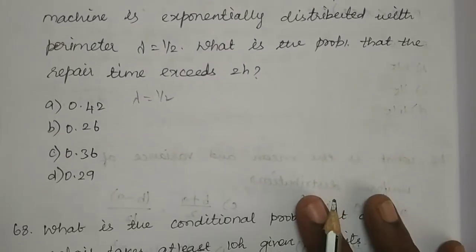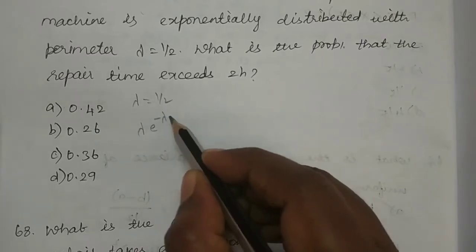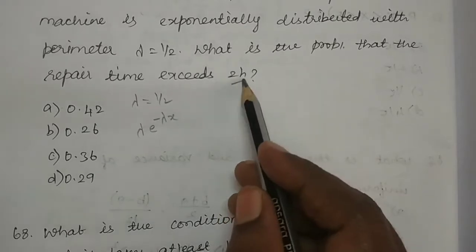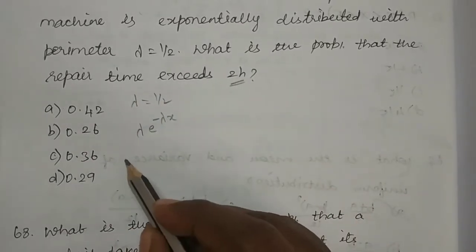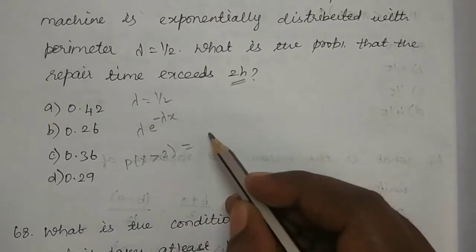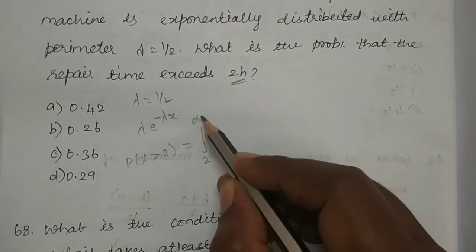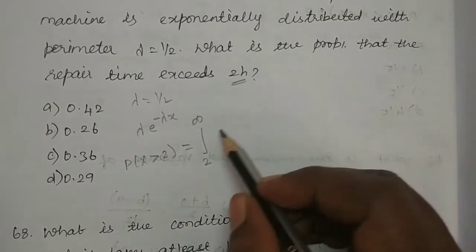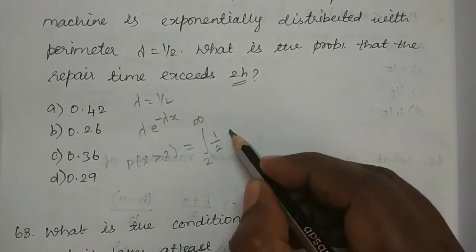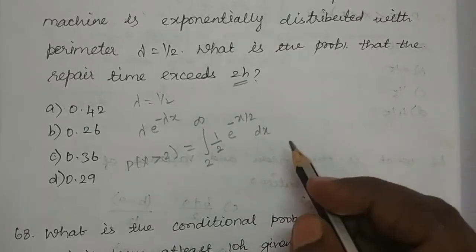Then for the exponential distribution, the PDF is lambda e power minus lambda x. Then we have to find out x exceeds 2 hours. So P of x greater than 2, which is equal to, greater than 2 means 2 is the lower limit. So integral over 2 to infinity. In the place of lambda, we have to replace 1 by 2. So 1 by 2 e power minus x by 2 into dx.